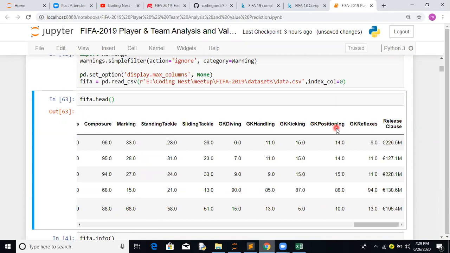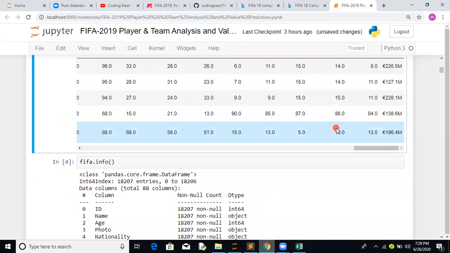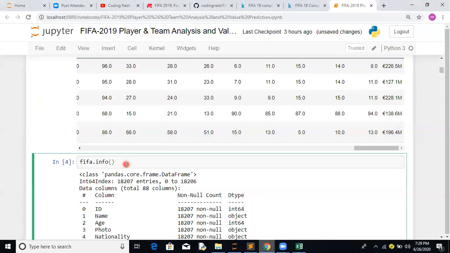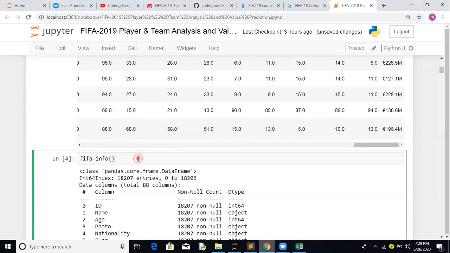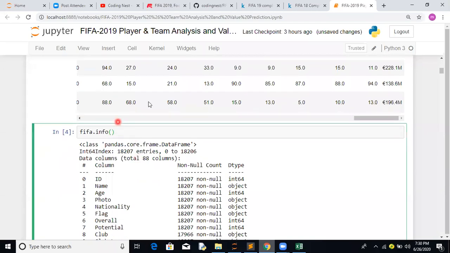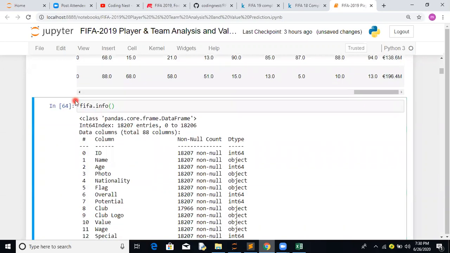Now the first step we normally go for is data cleaning. We have to look at whether there is any imputation activity we can do. Imputation is for features where some observations are missing, and we try to fill them. There are multiple strategies available, but let's see a simple one, nothing fancy. So, FIFA.info.